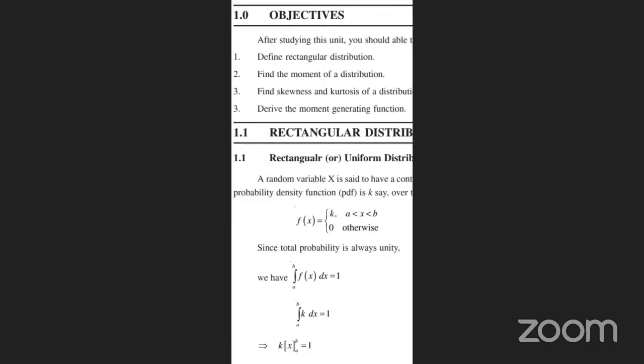So integration of f of x means integration from a to b of k dx is equal to 1. Here k is a constant. So integration of dx, tell me, integration of dx.